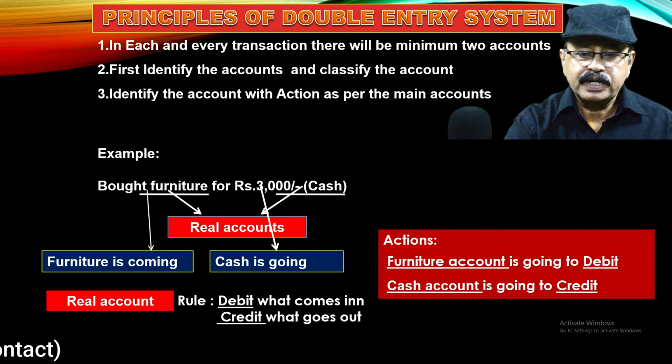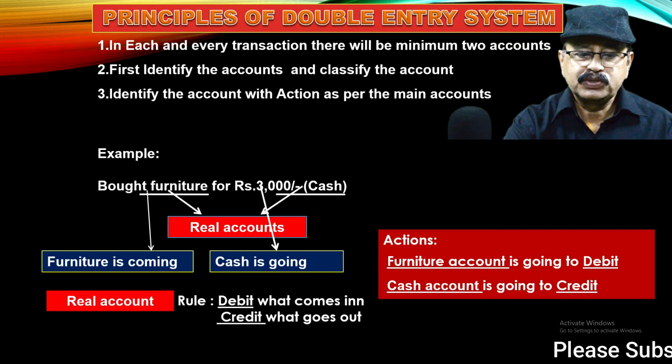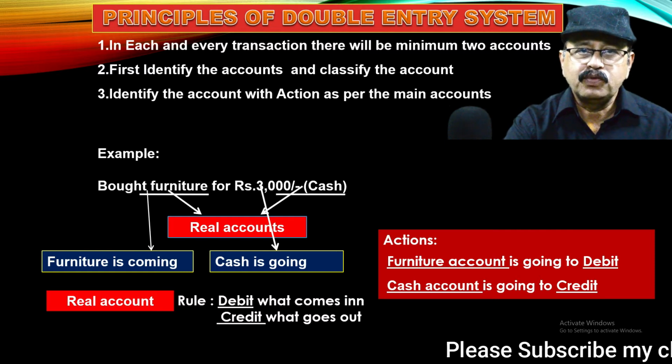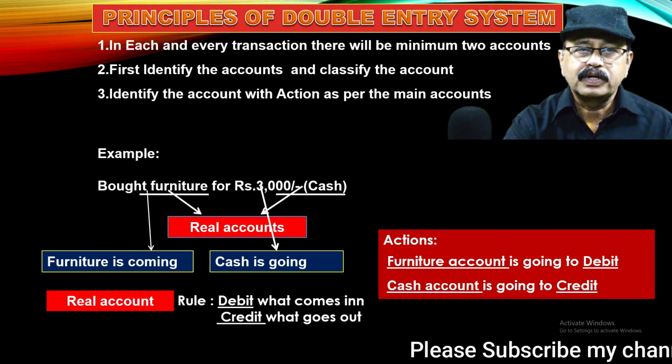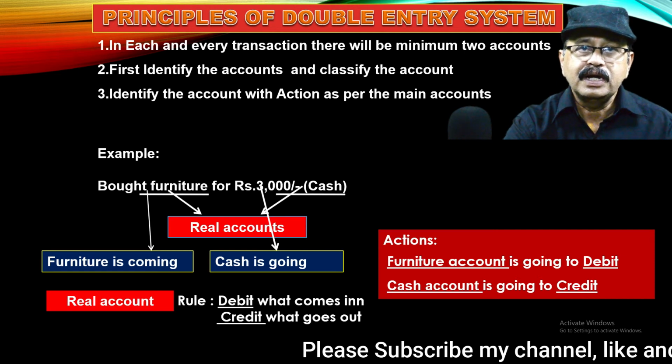So here, in the actions, you can see furniture is coming, debit what comes in, so the furniture account is debit. Then cash is going, that means when cash is going it should be credited, so the rule is credit what goes out. Okay, understood? First we should identify the accounts and after that we should apply the actions.